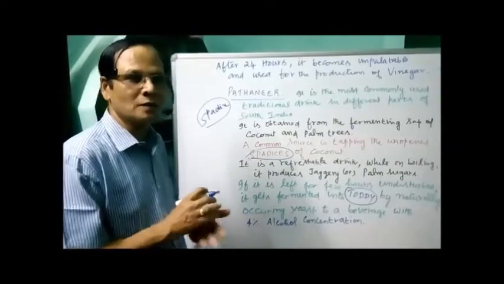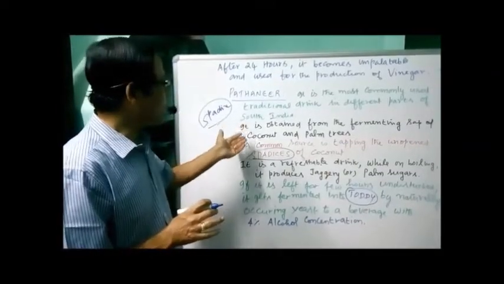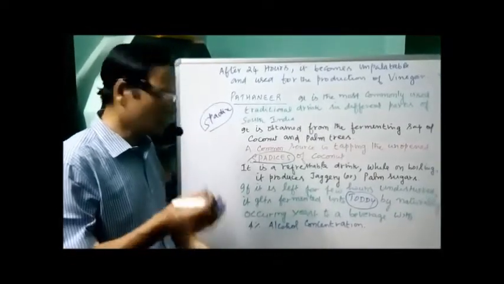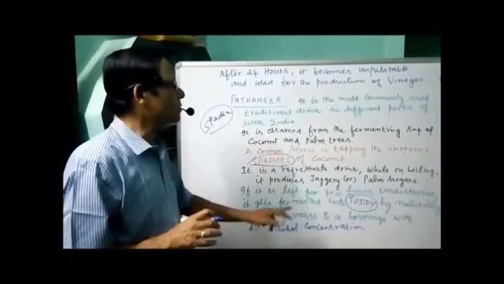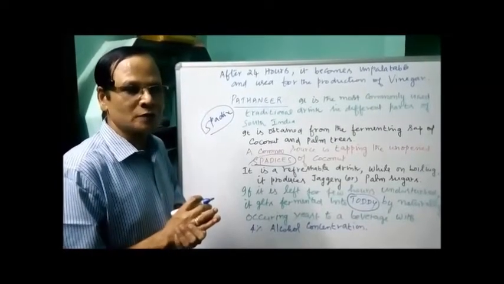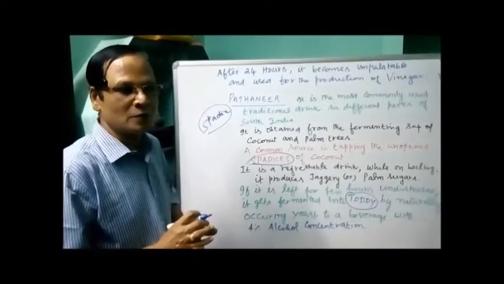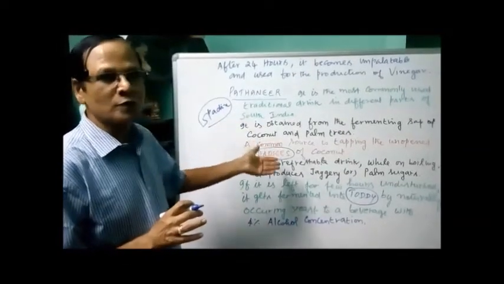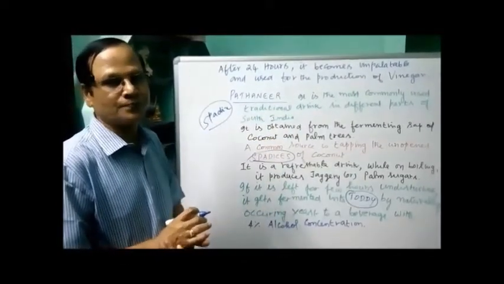If it is not used within 24 hours, it becomes undrinkable, so it is used only for the manufacture of vinegar.